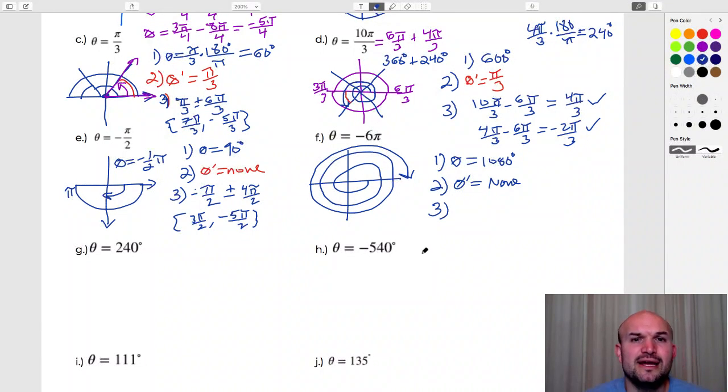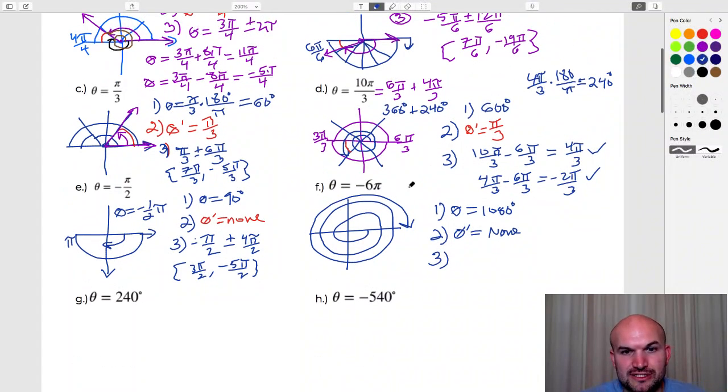And then for number 3, if I wanted to find a coterminal angle, I just have to add and subtract 2 pi. But since this is greater than a revolution, I want to continue either adding or subtracting until I get both. In this case this was positive, so I subtracted twice. Since this is negative, I'm going to keep on adding. If I take negative 6 pi and add 2 pi, that gives me negative 4 pi.